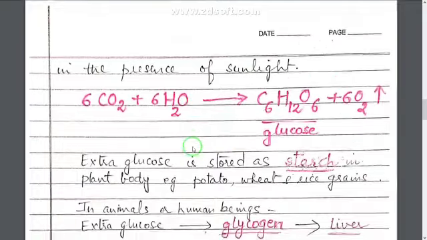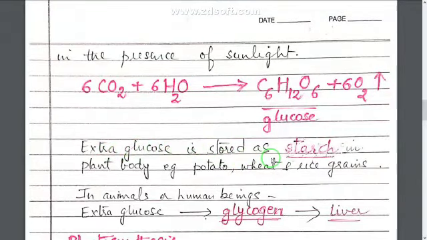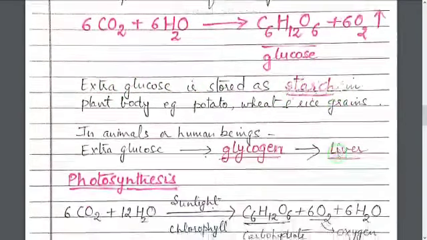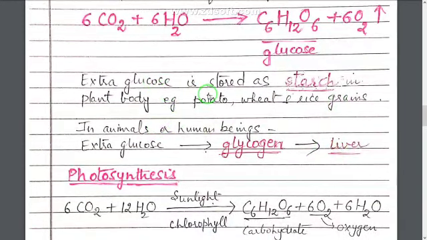Now extra glucose is stored as starch in the plant body. Means the glucose which they prepare as their food, they take for their daily activities, and whatever extra glucose is left in their body, they convert it in the form of starch and store inside their body. For example, in potato there is starch, in wheat and rice grains there is starch. So plants store their extra glucose in the form of starch.